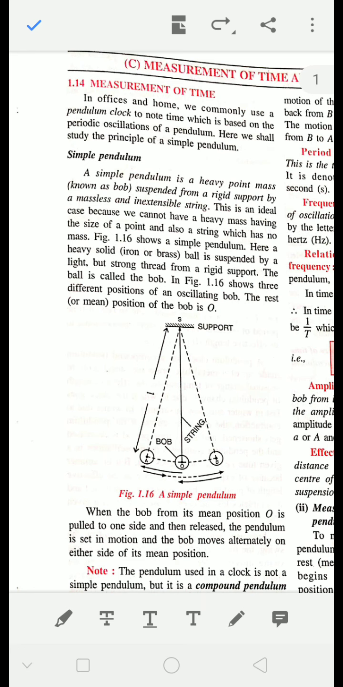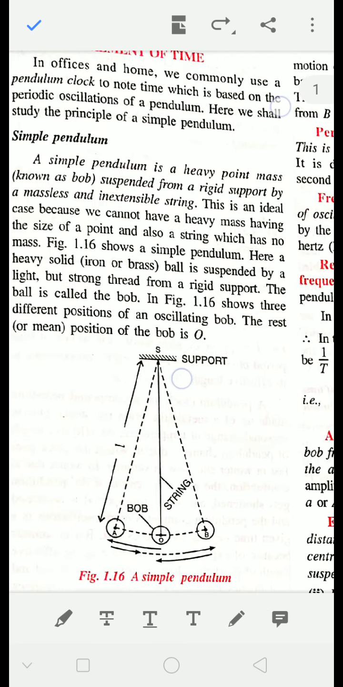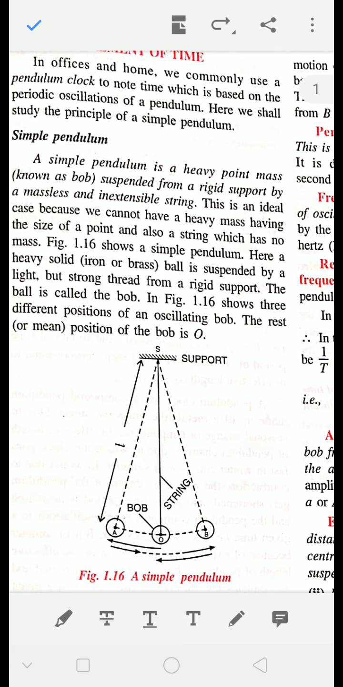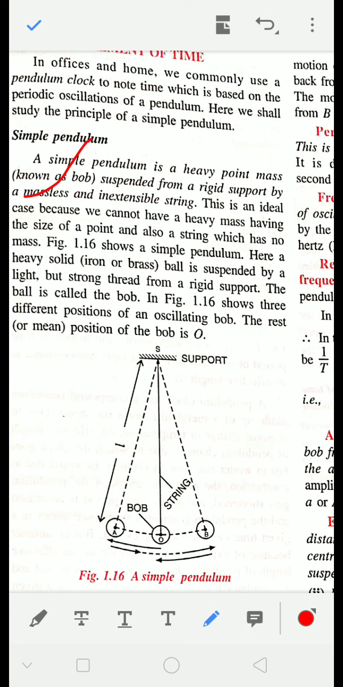Now we all know what is a simple pendulum. Simple pendulum is a point heavy mass, which is called bob, suspended from a rigid support by a massless and inextensible string. Okay, a point heavy mass suspended from a rigid support by a massless and inextensible string. So that is called what? That is called simple pendulum. Okay, this is an ideal case.